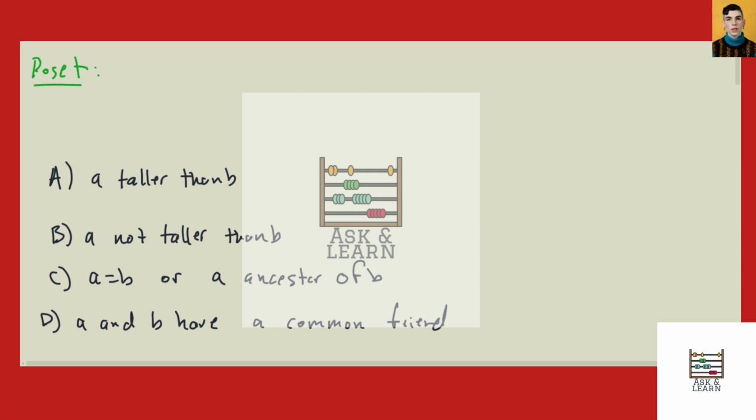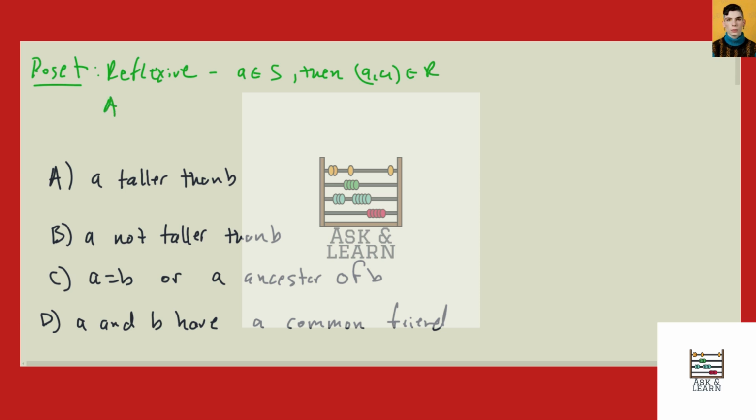is that one, it is going to be reflexive, which means if A is an element of our set, then AA has to be in our relation.